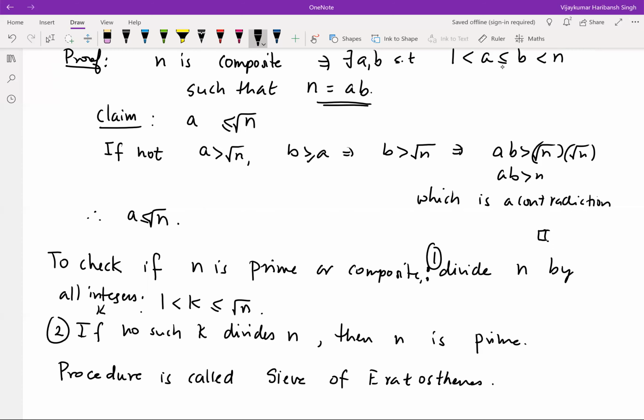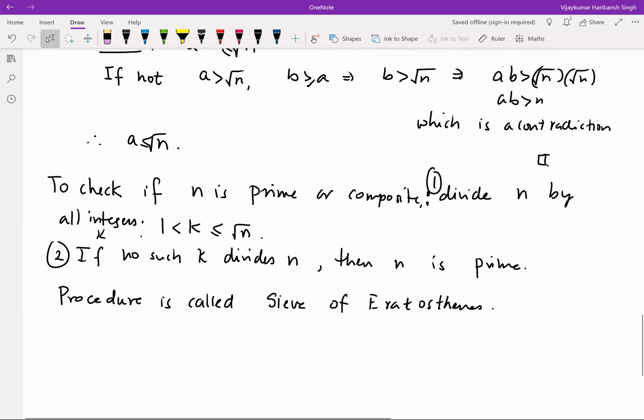He was an ancient Greek mathematician. If I remember correctly, he was around the Alexandria area, right? So now let's see how we can employ this to check whether a number is prime or not, or to find a factor of it.